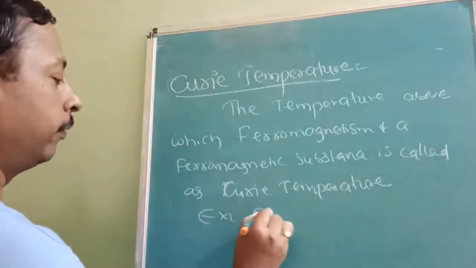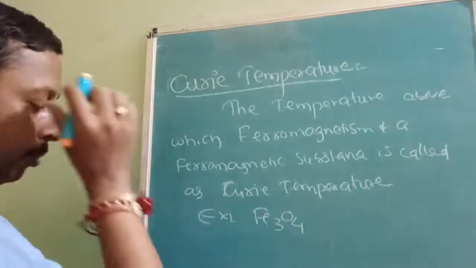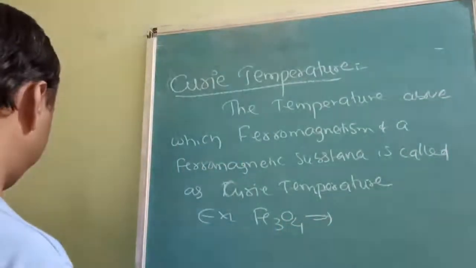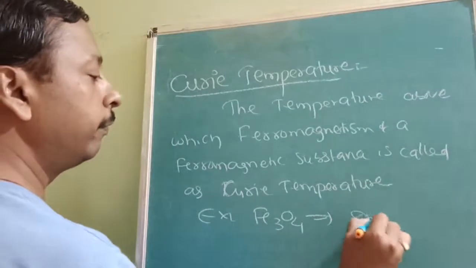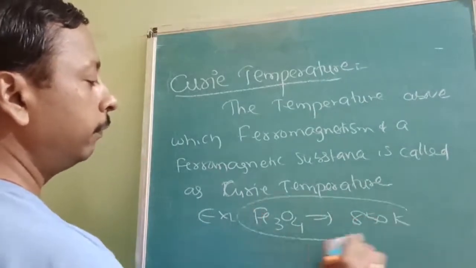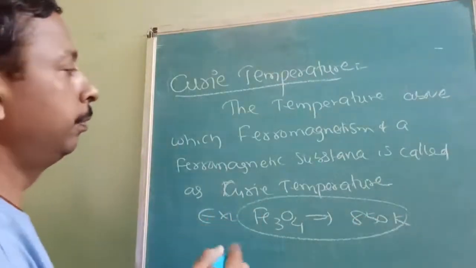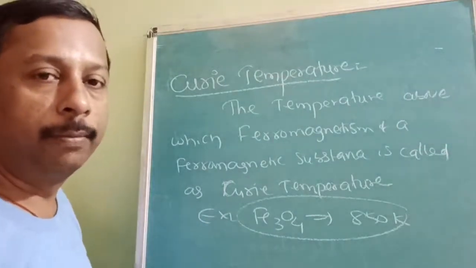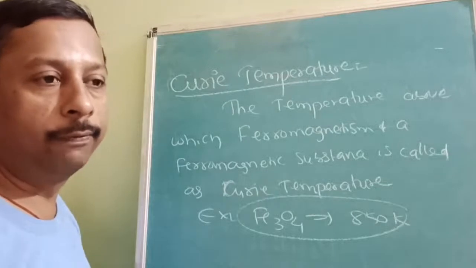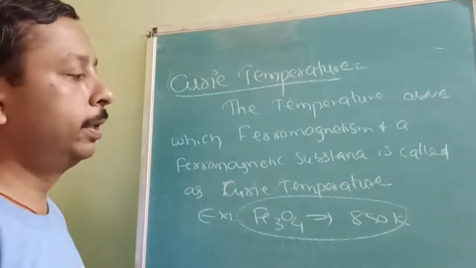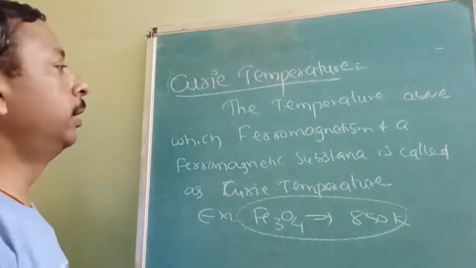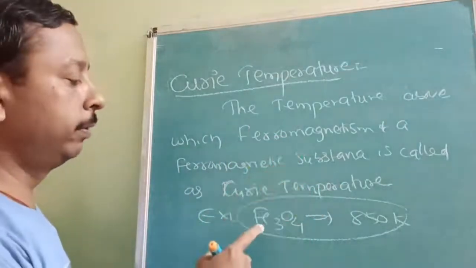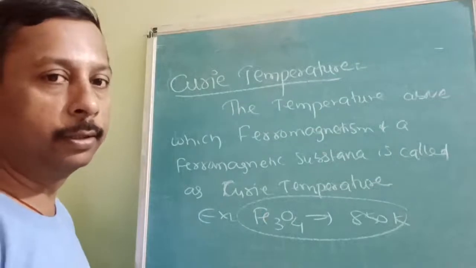Example, write down Fe3O4, which I told you is ferrimagnetic, but it loses its ferrimagnetic nature at 850 Kelvin. I told you there is no permanent ferromagnetism, no permanent ferrimagnetism, no permanent antiferromagnetism; they keep changing. Initially it is ferromagnetism, at certain temperatures some misalignment occurs and they act as ferrimagnetic.